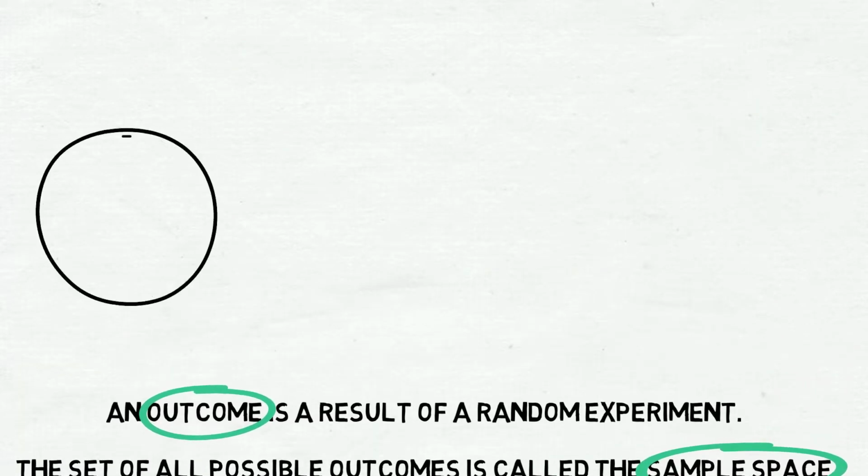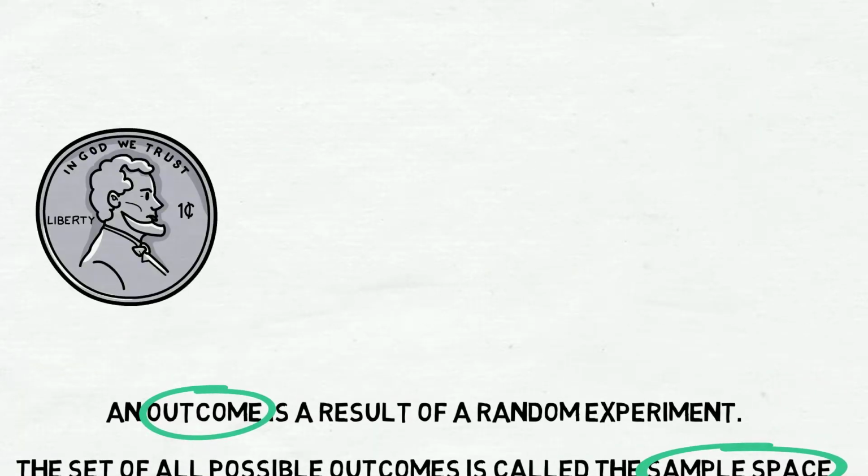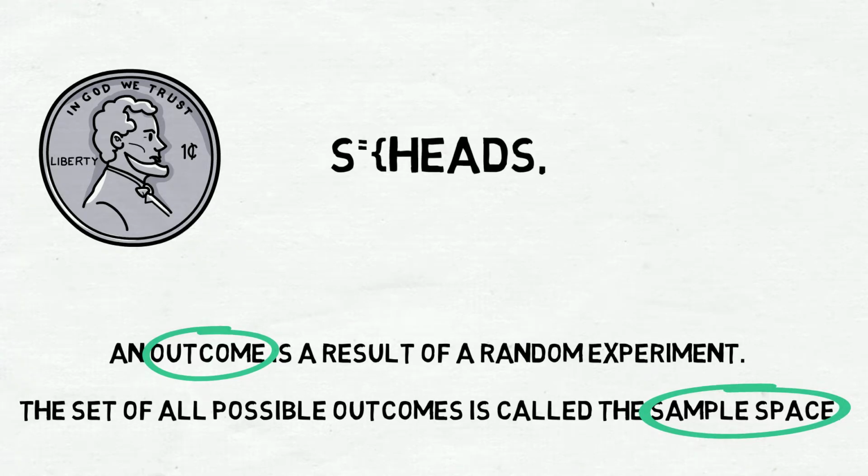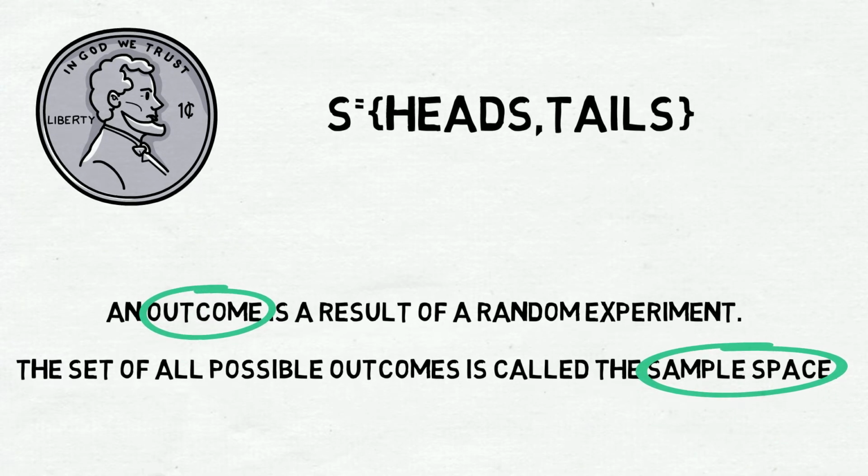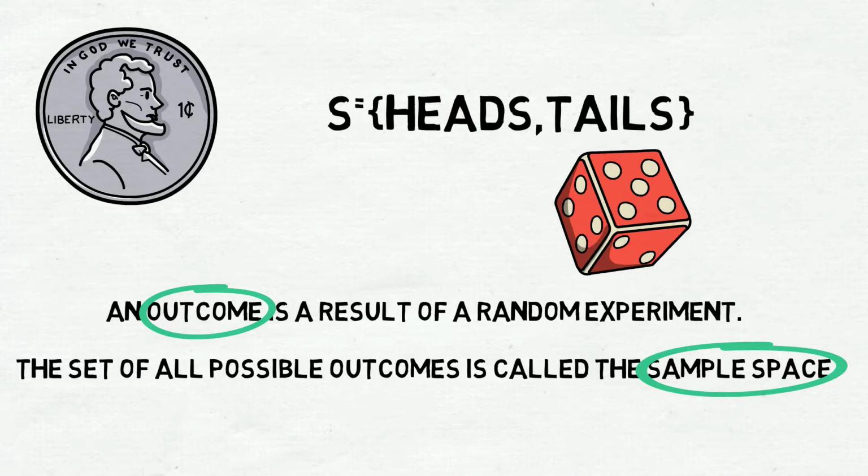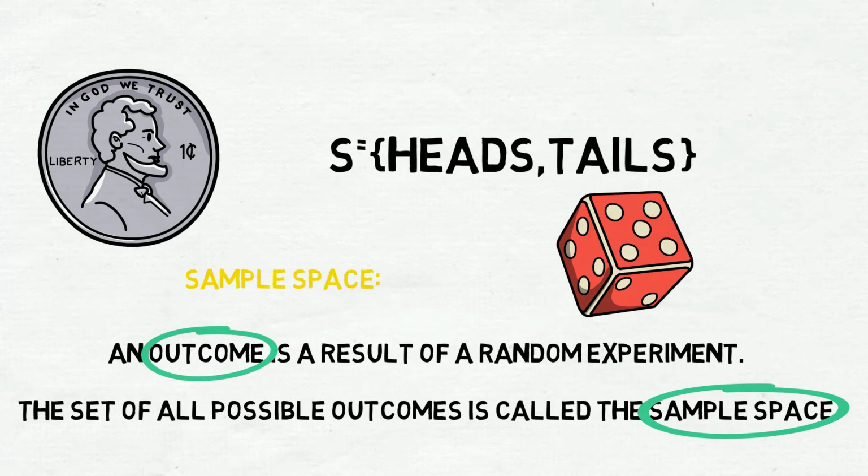Let's see some examples. Tossing a coin is an example of a random experiment where the sample space is head and tail. Rolling a die is a random experiment where the sample space is 1, 2, 3, 4, 5 till 6.